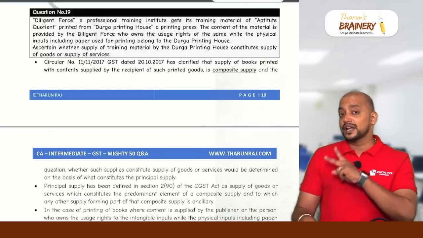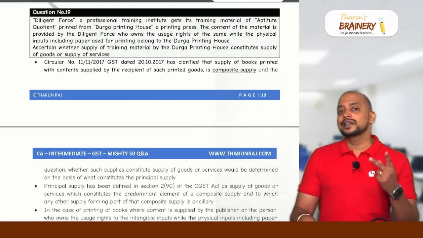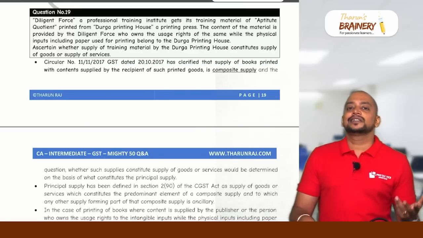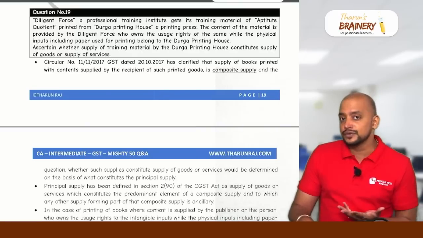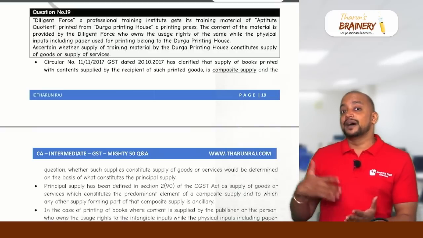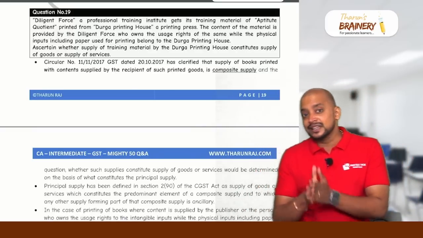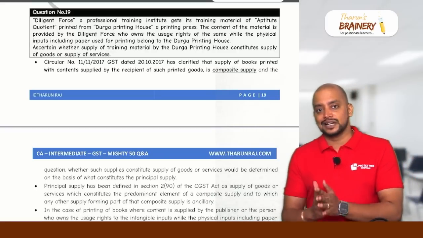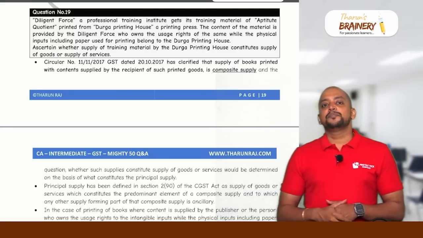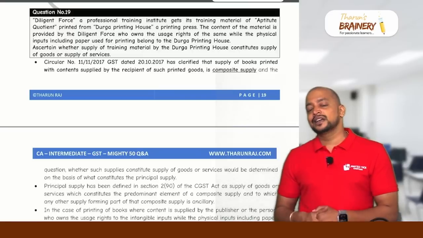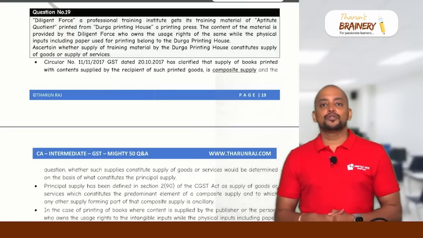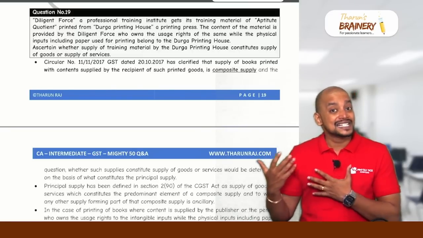If the principal supply is goods, meaning paper and ink is the principal supply, then the entire activity will be treated as supply of goods. If printing and binding is the principal supply, then the entire activity is treated as supply of service. But in this case, for training material, the principal supply is printing but not paper and ink, therefore it will be treated as supply of service.